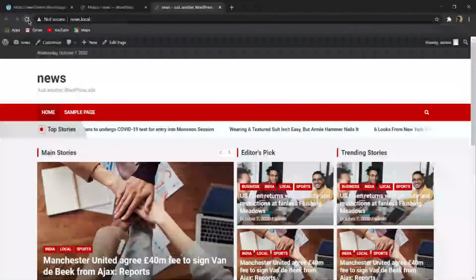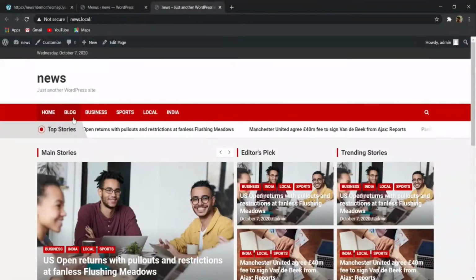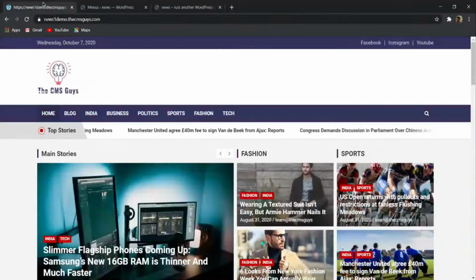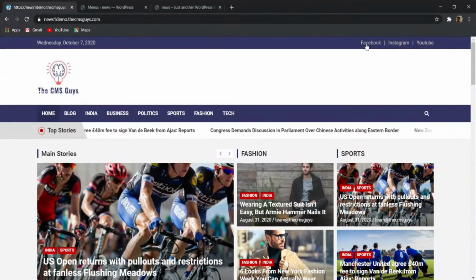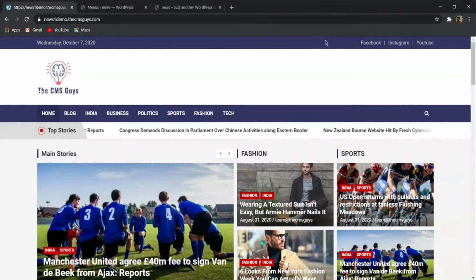So basically let me refresh this page, and then here you can find all this menu category here: blog, business, post, local, India, everything coming over here. So now in our demo website, you can see that we have this Facebook, Instagram, YouTube link on this top bar. So now basically let me show you how you can create this top bar.